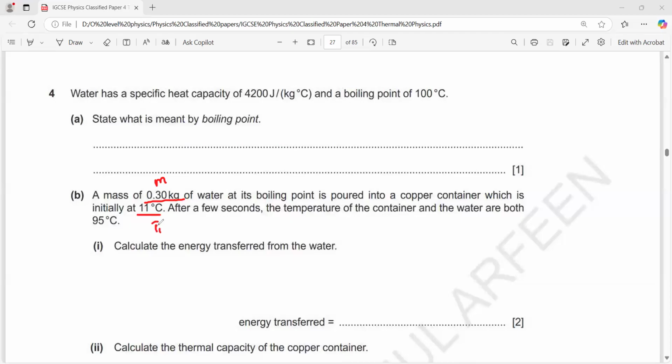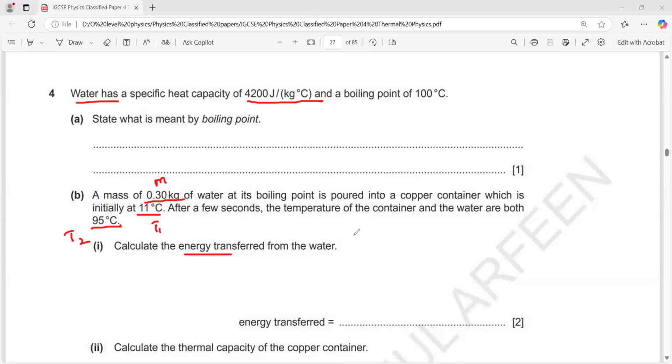So the starting temperature is 11. After a few seconds, the temperature of the container and the water are both 95. So the final temperature is 95. The specific heat capacity is already given to us. That is 4,200. Energy transfer.